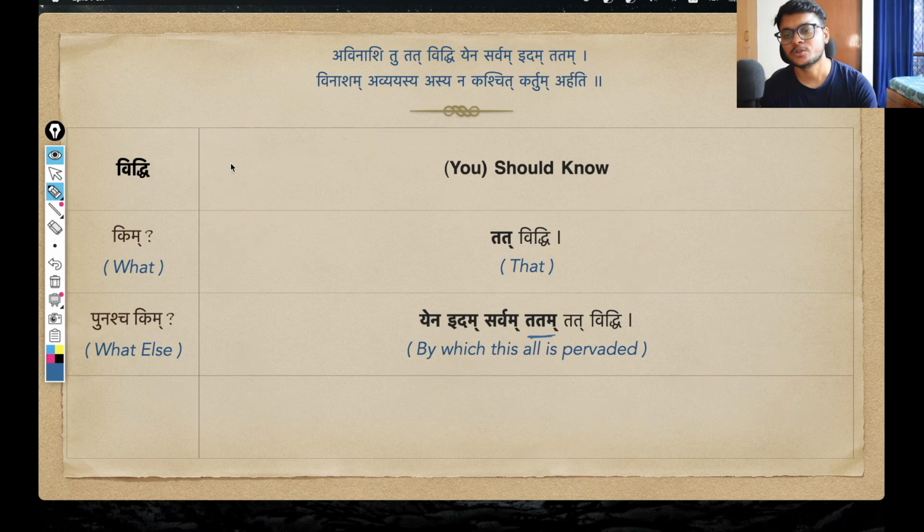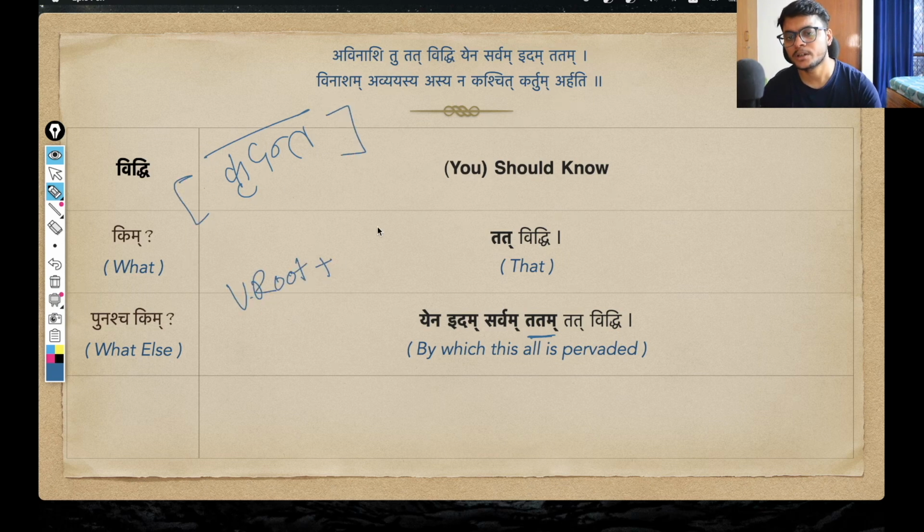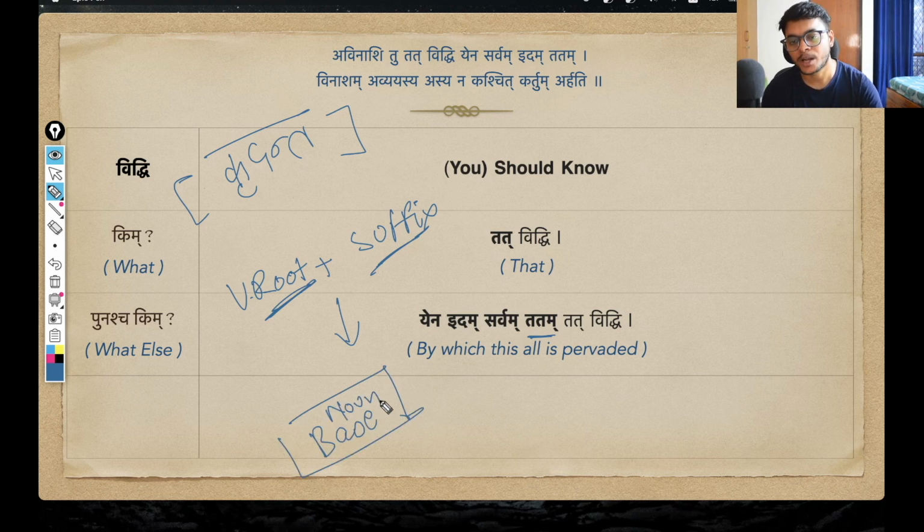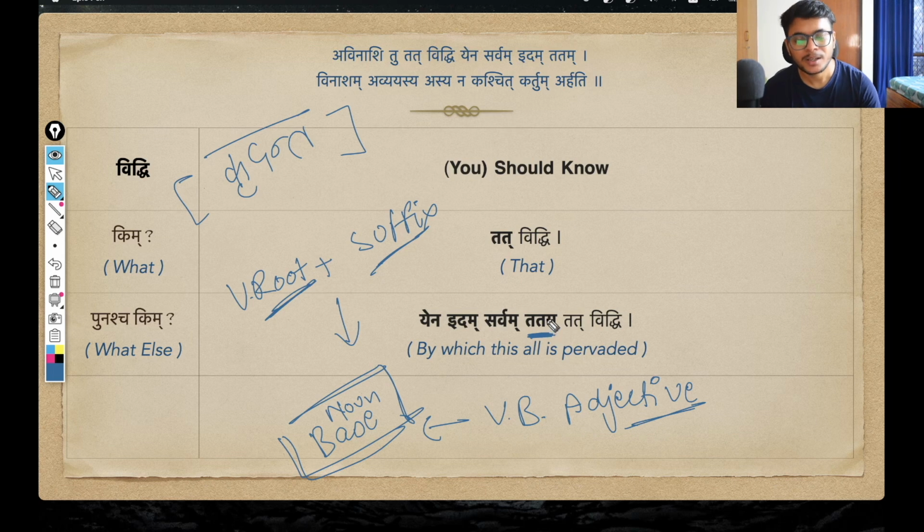And now this tatam. So this tatam is basically a kridanta. So we often work with these kridanta, right? What are kridanta? From a verb root, when we use a suffix, when the verb roots are modified using some suffix, it creates a pratipadika. It creates another base, another noun base, another pratipadika. These pratipadikas are called kridanta, and they mostly act like a verb based adjective. So tatam, this is a verb based adjective because it has come from a verb root which is modified using some particular suffix. And these verb based adjectives describe whatever noun they are associated with.